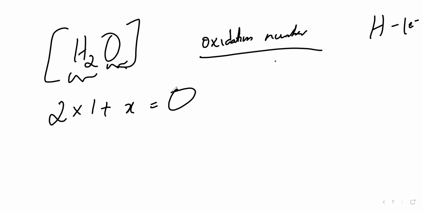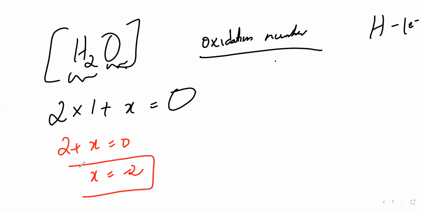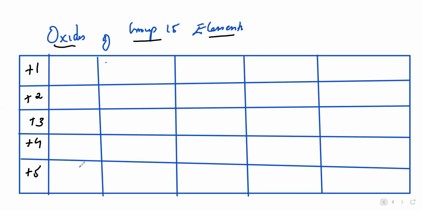If you don't know what charge is, something like 2 plus or 3 plus is a charge, or 2 minus, 3 minus. So basically 2 plus x is equal to 0, or I can write it as x is equal to -2. So this is the general oxidation number for oxygen.